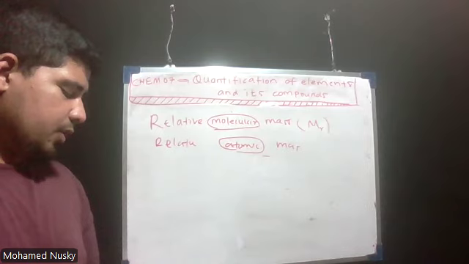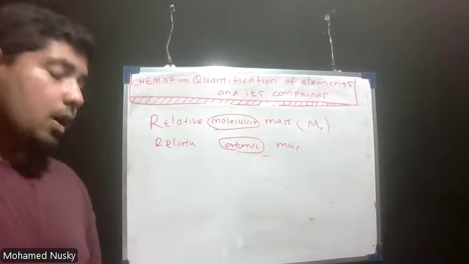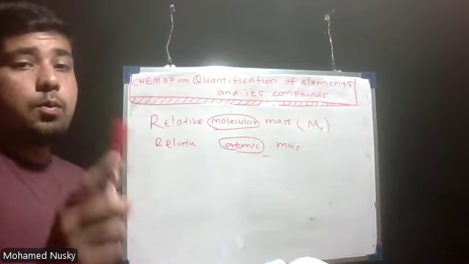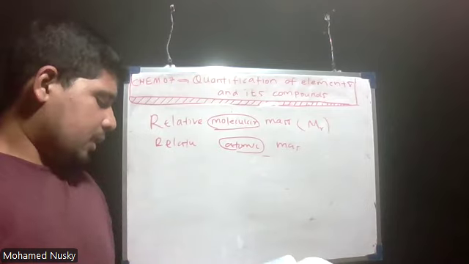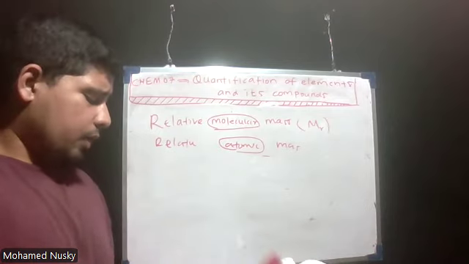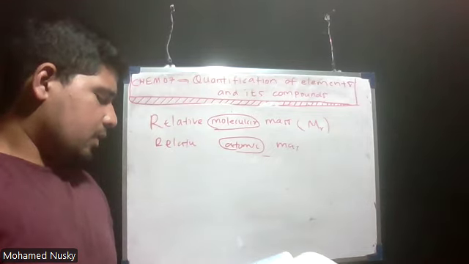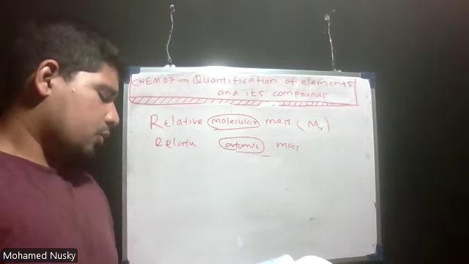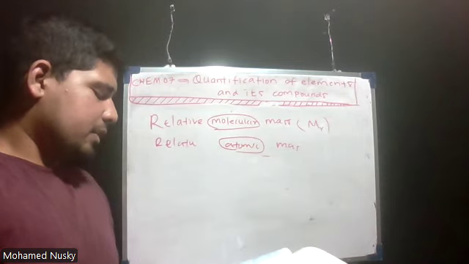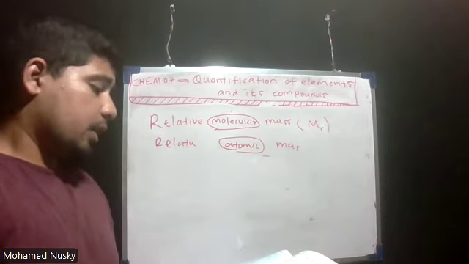Now, see the definition of relative molecular mass: how many times a given molecule of an element or a compound weighs as much as 1 by 12 the mass of carbon 12 isotope is the relative molecular mass of that element or compound.